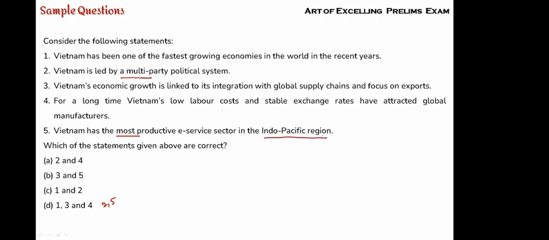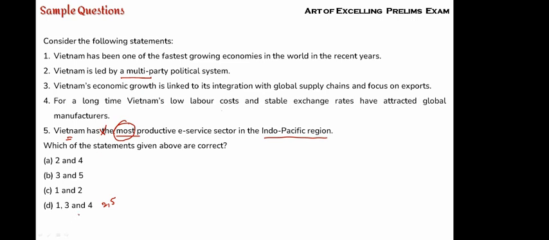Indo-Pacific includes many countries, India, parts of US, South America, everybody, and it is most productive. It's a superlative. So it includes even Singapore. Whether Vietnam is going to be a more productive country than these developed countries, it's not going to be possible, right? So 5 is wrong.